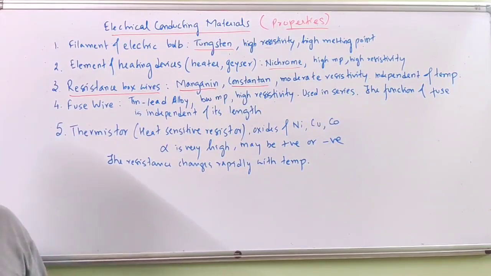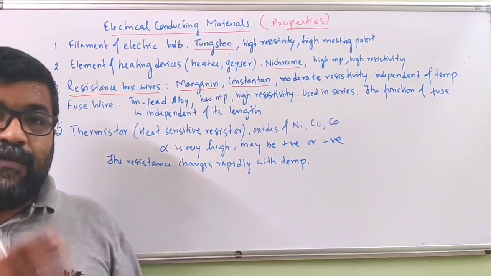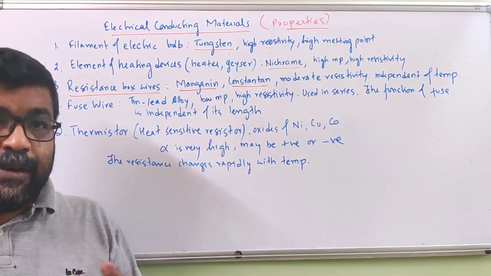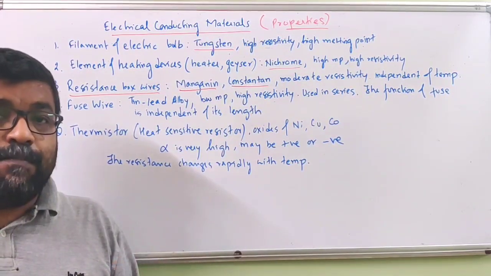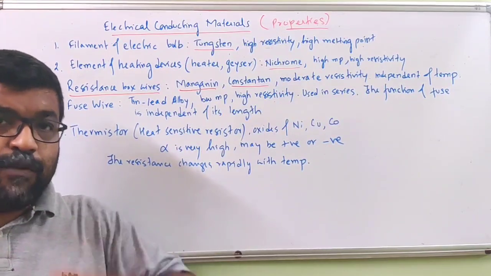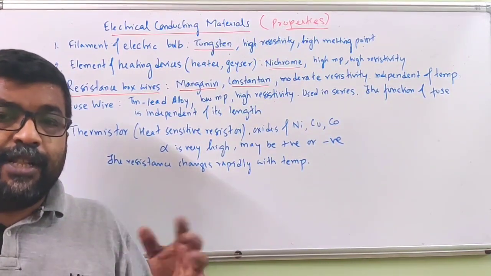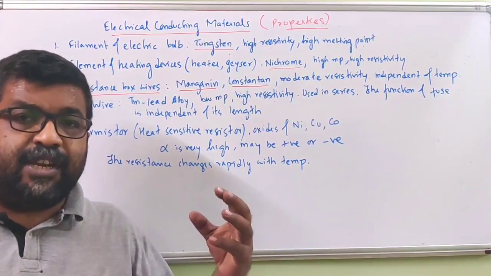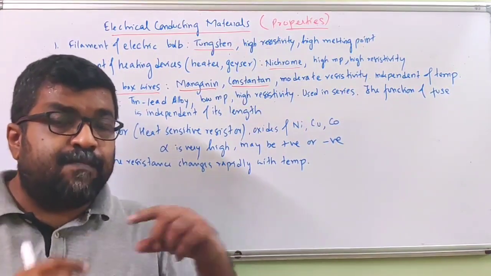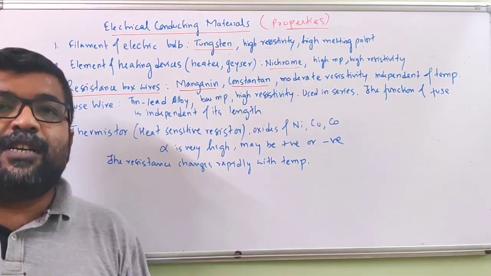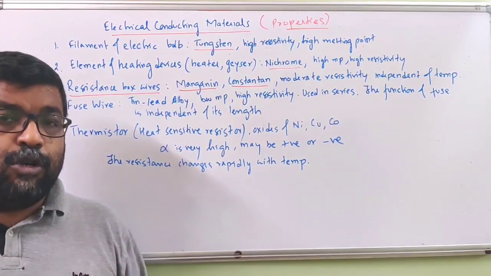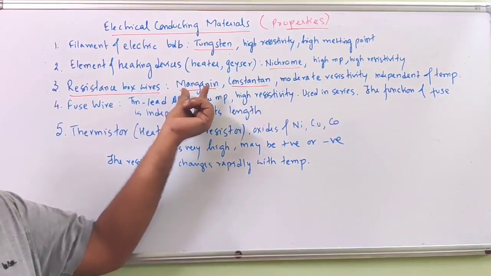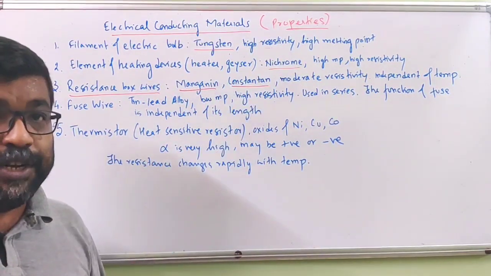Because when you conduct an experiment, if the current flows for a longer duration, it is quite possible that the temperature of the experimental setup may rise because of the constant flow of electric current. Now if the temperature rises, the resistance may change, and then the entire experimental result may be affected. So in order to keep the resistance constant, we choose materials like manganese or constantan.